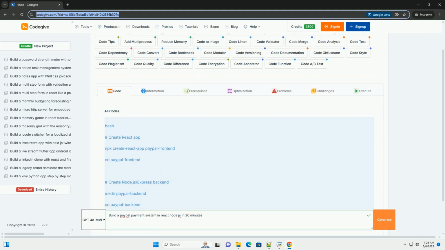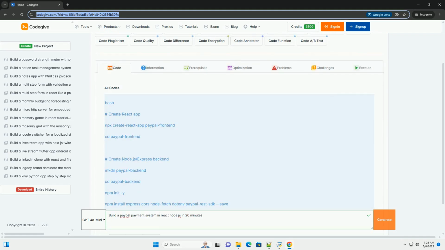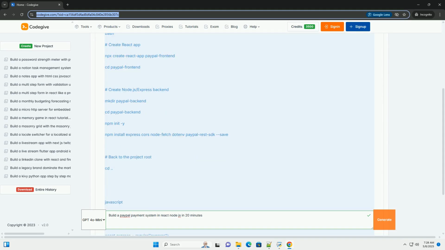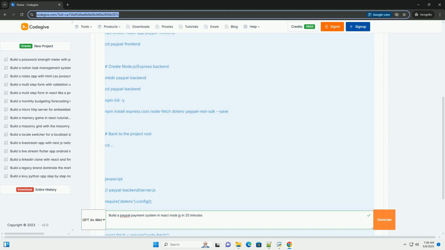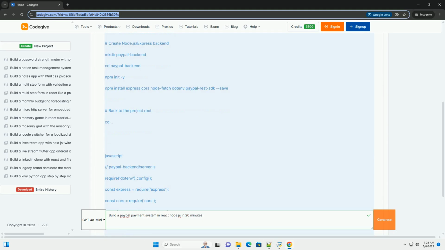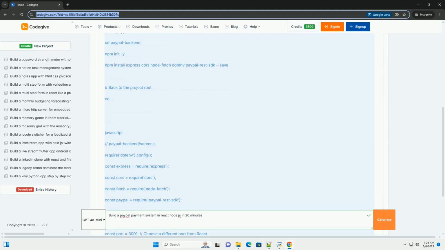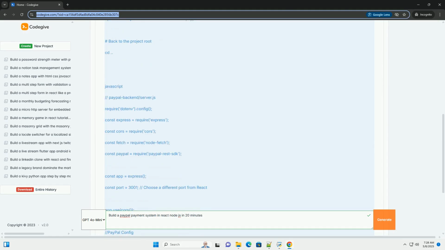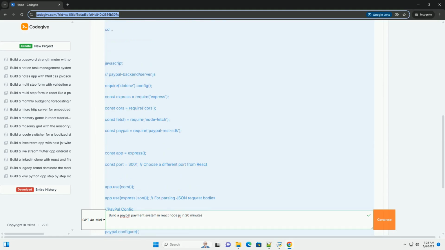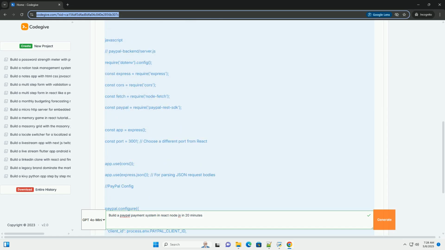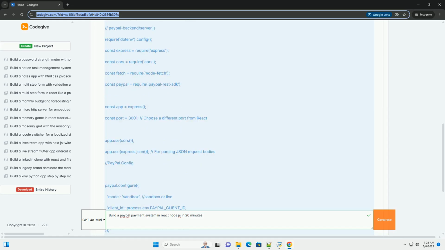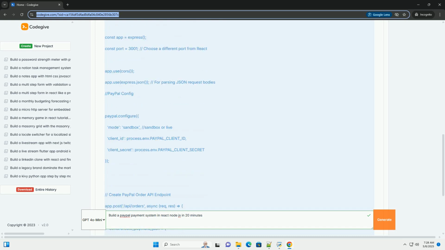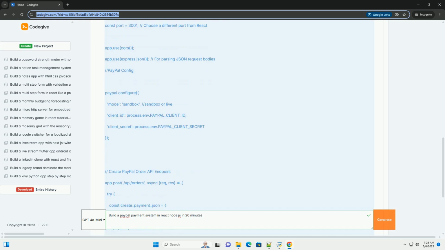OK, let's dive into building a basic PayPal payment system using React for the frontend and Node.js/Express for the backend. While it's tough to get a fully production-ready system in 20 minutes, we'll cover the core concepts and get a functional example up and running. We'll focus on the basic integration flow, not all the bells and whistles like error handling and extensive validation. You'll need to add those for a real-world application.